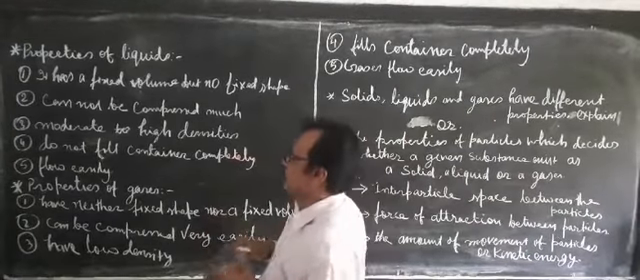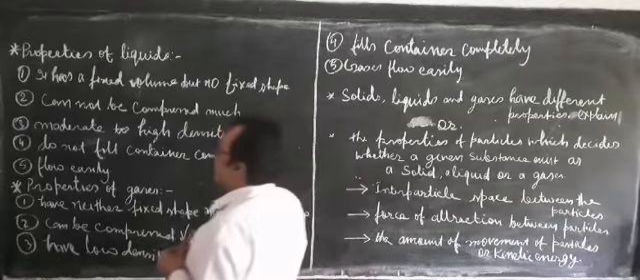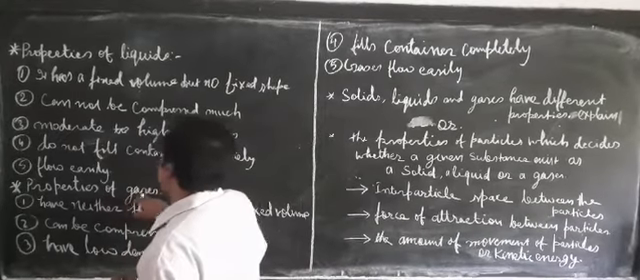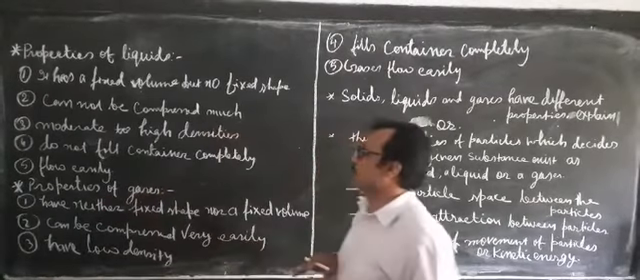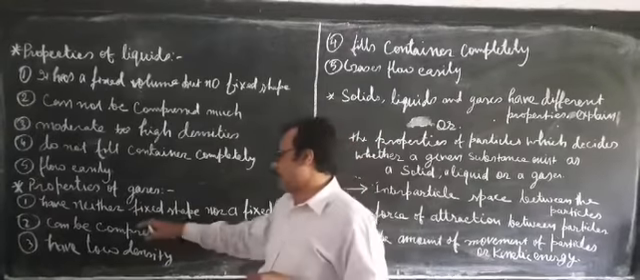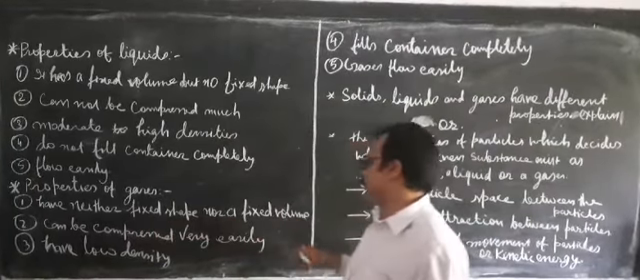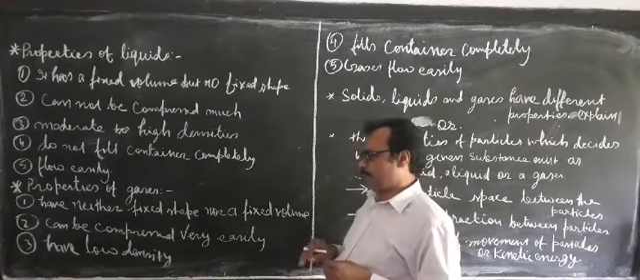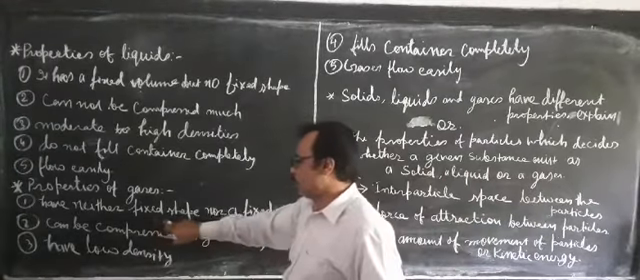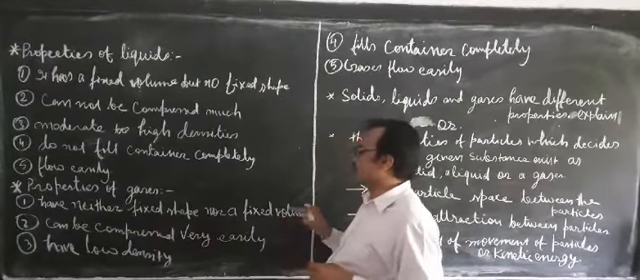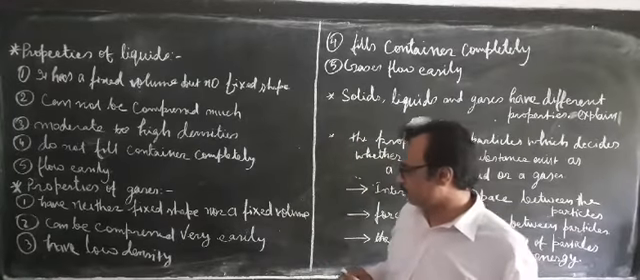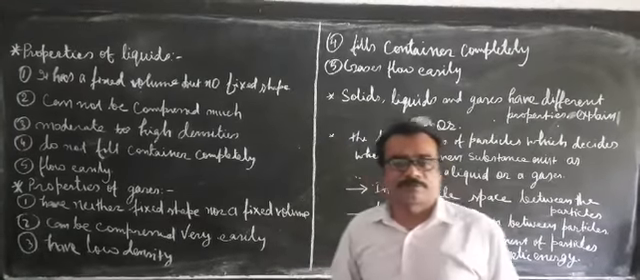So now in this way I have understood the properties of the liquid. Now I will move toward the properties of gases. The first property: gases have neither a fixed shape nor a fixed volume. Gas has no fixed shape and no fixed volume. That means shape is not fixed, and volume is also not fixed.